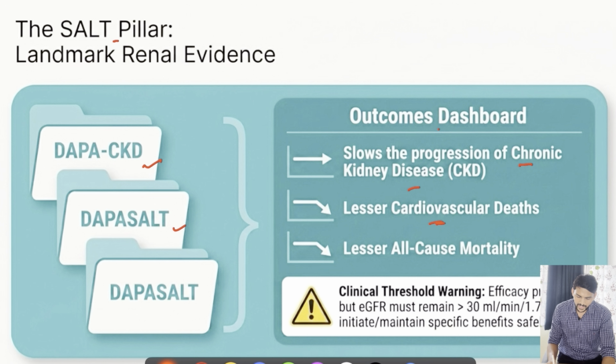And as seen in heart-related clinical trials, even in CKD, there will be lower all-cause mortality when we are using SGLT2 inhibitors. But here the point to be remembered is the eGFR must be a minimum of 30 before considering these medications. Nowadays they are saying we can still go down to a GFR of 20 ml per minute. We can use this group of medications.